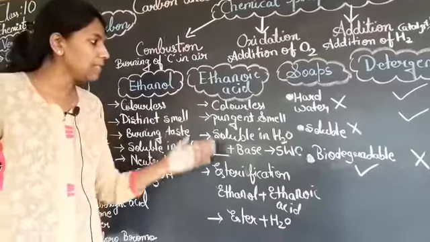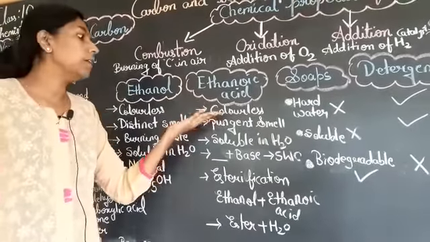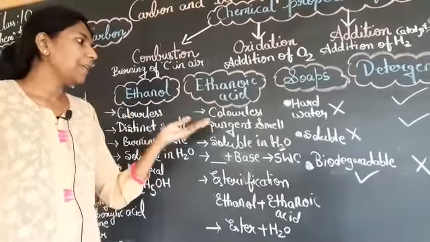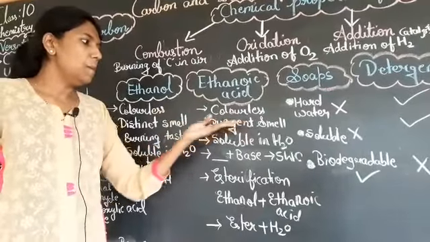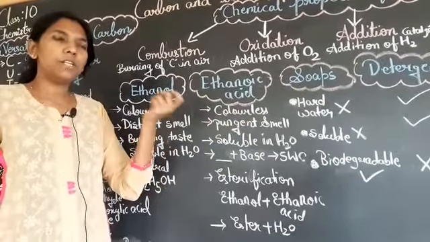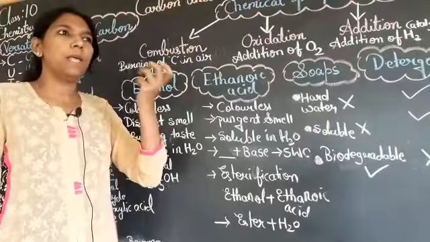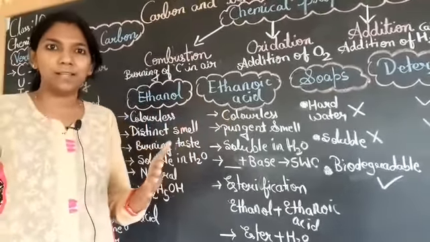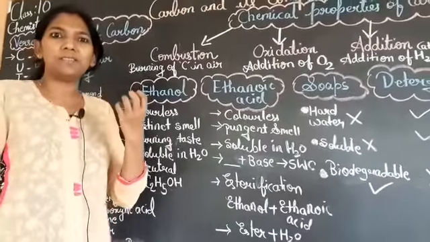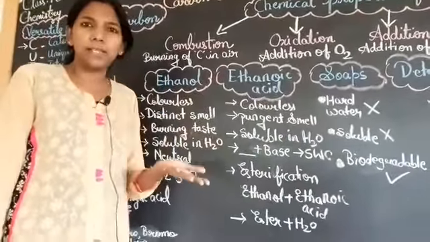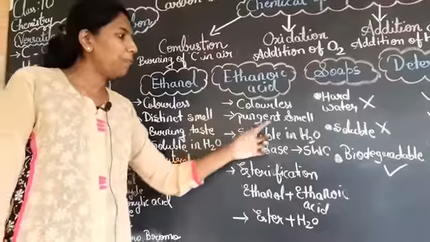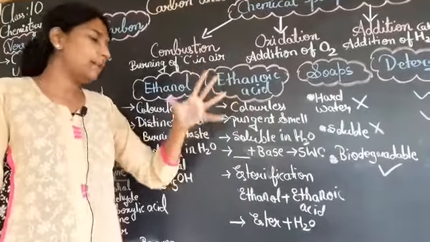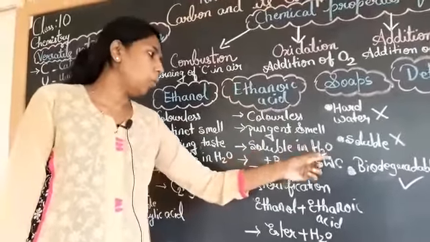Let's see the properties. First one, it is also a colorless liquid. It has a pungent smell. Pungent means what? Pungent is equal to the smell of a chili. When mother fries chili, you get a very pungent odor, when you start sneezing, you start coughing. That type of pungent smell ethanoic acid has. It is soluble in water.